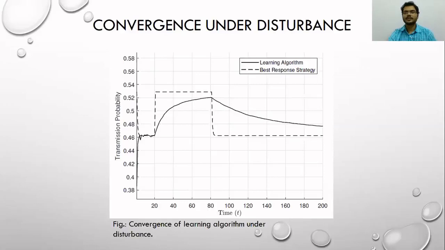However, one can argue that this convergence was slower for the newer equilibrium. That is because we had defined this learning rate tau t in our learning algorithm, which is a decreasing function in time. When time becomes large, this learning rate becomes small, and hence the convergence is slower. However, this problem can be solved by resetting the time whenever it becomes very large.